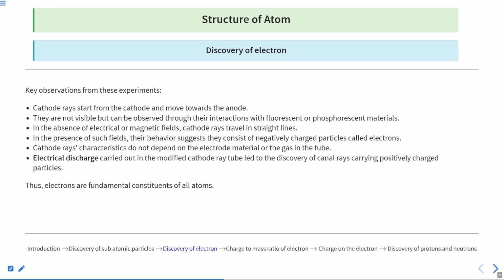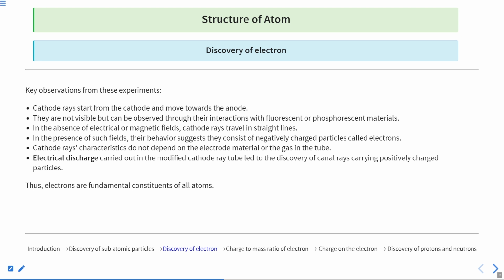This means that the particles being emitted from the gas are independent of the gas we have used. Whatever gas we used, the nature of the particles traveling through the tube did not change. This pushed us to conclude that there is something very fundamental to the atom. It does not vary from atom to atom; the same property is seen throughout all gases, right?